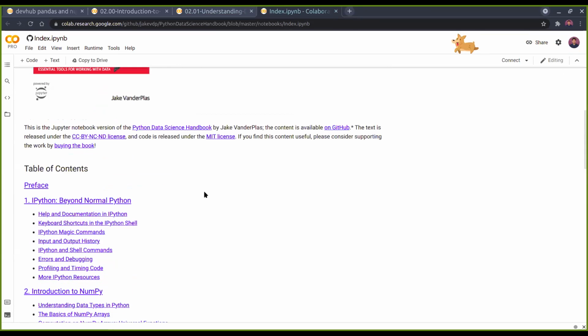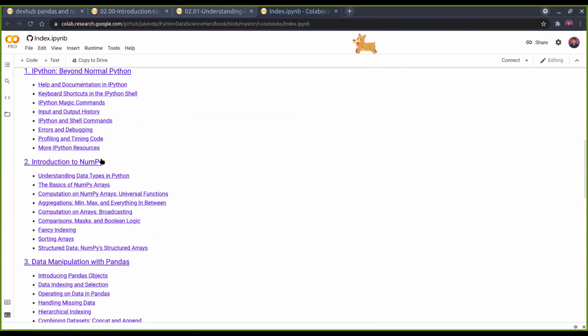Yeah, this is the second one. See, the introduction to NumPy. It is basically categorized into various bullet points. First is the data types, and then the basics of NumPy arrays, then the computation on those arrays, then the functions or the aggregations using those arrays, like the minimum, maximum, and all those things. Then the computation, like the broadcasting thing, which he already explained before. That thing is quite beautifully explained there, so you can go through that once.